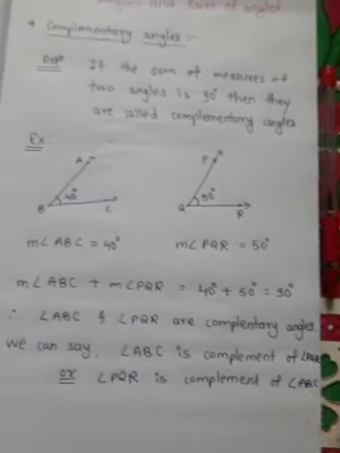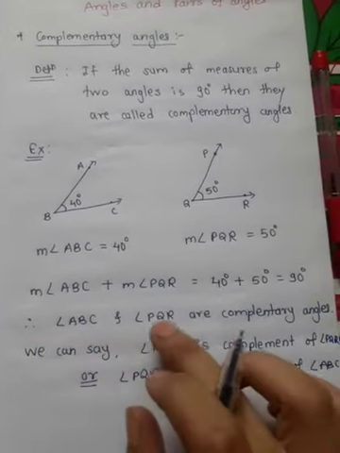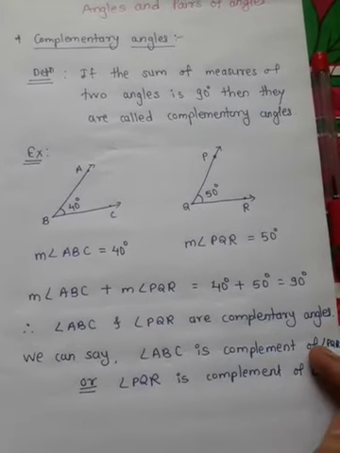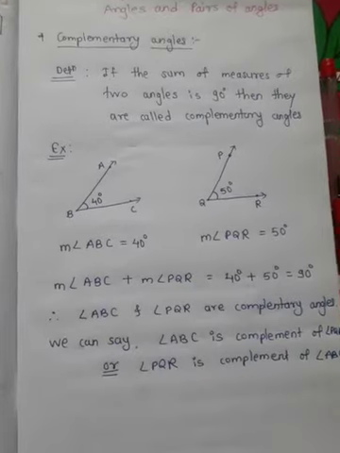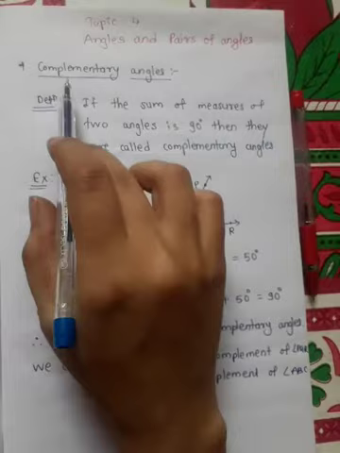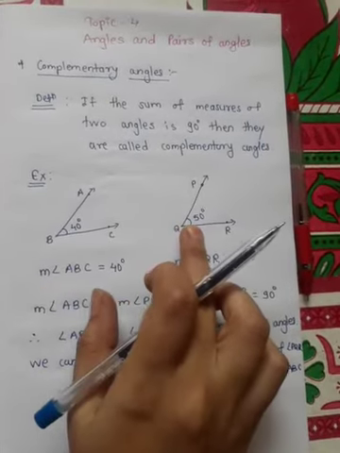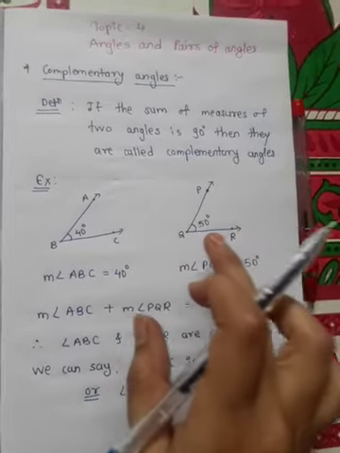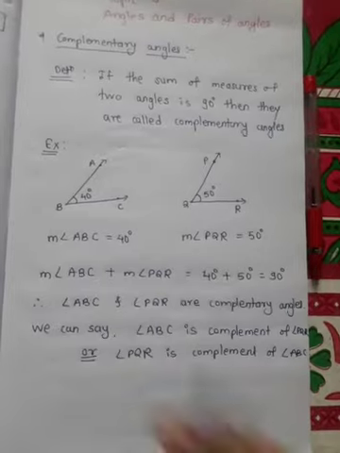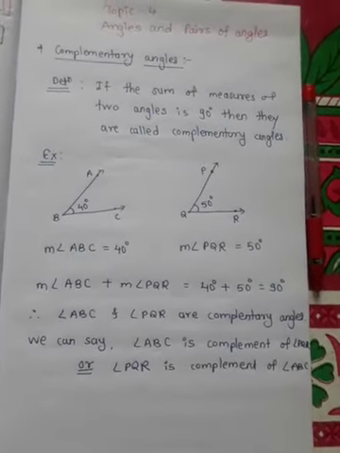In both ways you can say that. So we say two angles are complementary if the sum of measures of the two angles is 90 degrees. Here angle ABC and angle PQR are complementary angles.